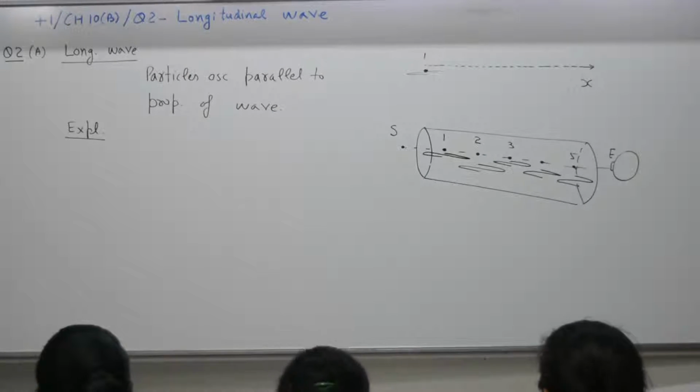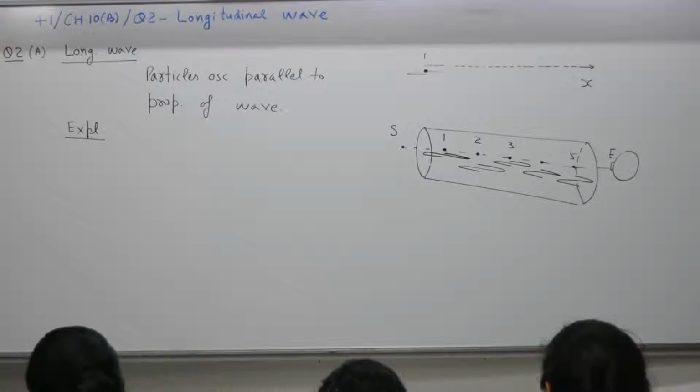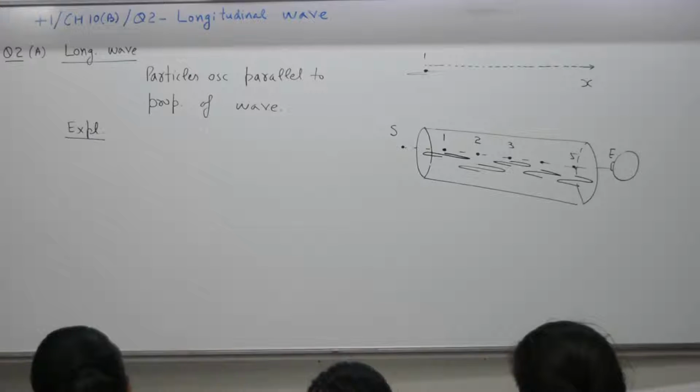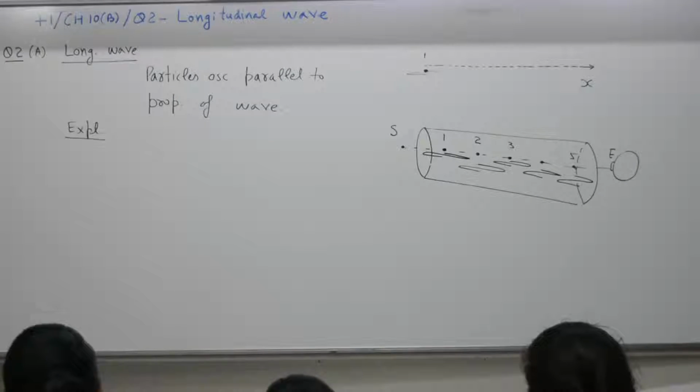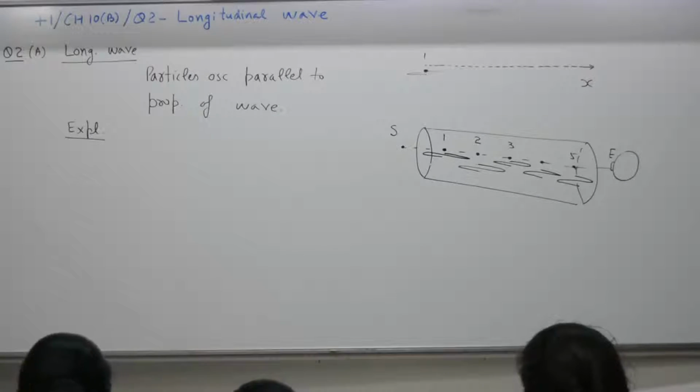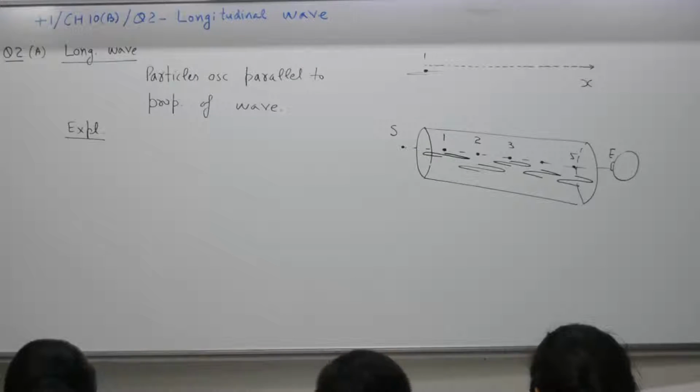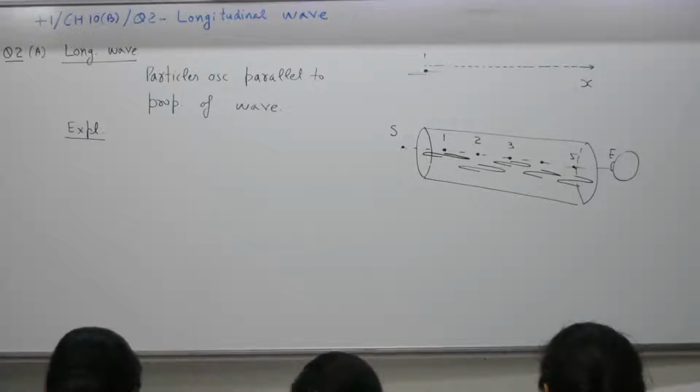The wave travels from S to E along the x-axis through oscillations of particle numbers 1, 2, 3, 4 and 5. Source S causes disturbance of particle number 1, and particle number 1 executes SHM along the x-axis as shown in the figure. Particle number 1 hands over part of the disturbance to particle number 2. Particle 2 hands over this disturbance to particle number 3. The disturbance reaches particle number 5, that is 3 to 4, 4 to 5, and at the end to E, the ear. This is how the wave travels from S to E parallel to the x-axis.